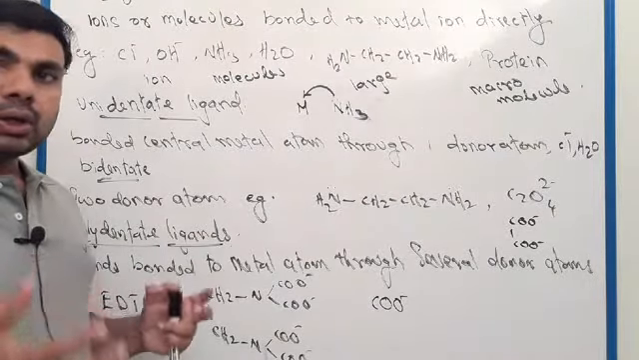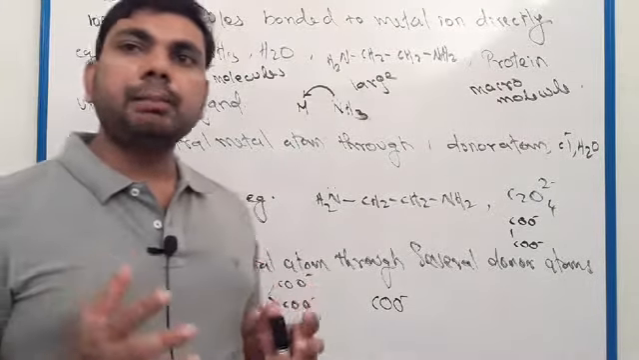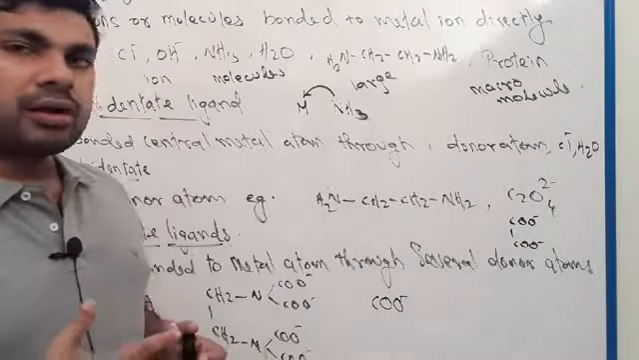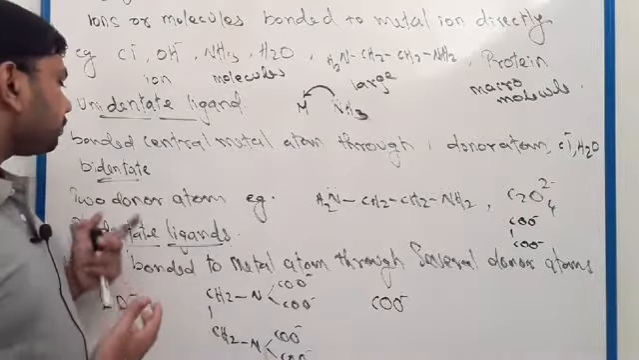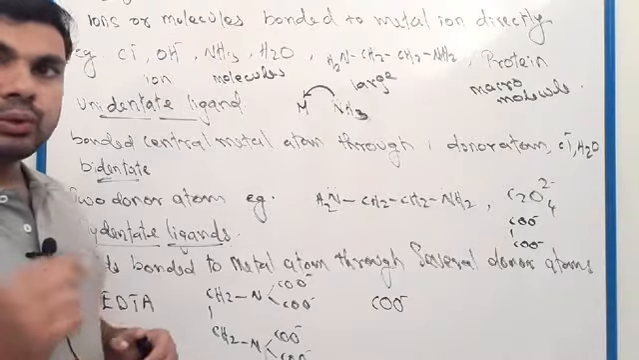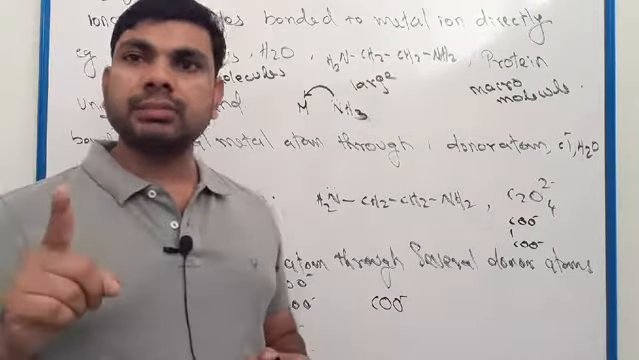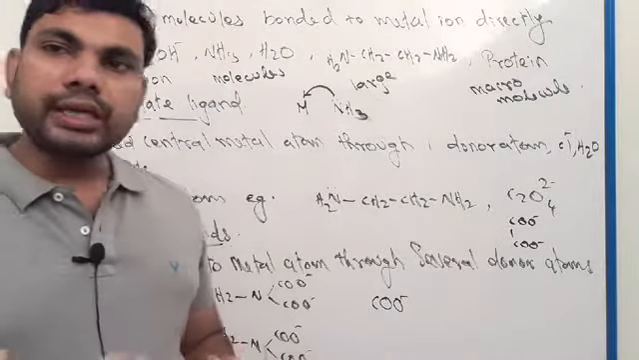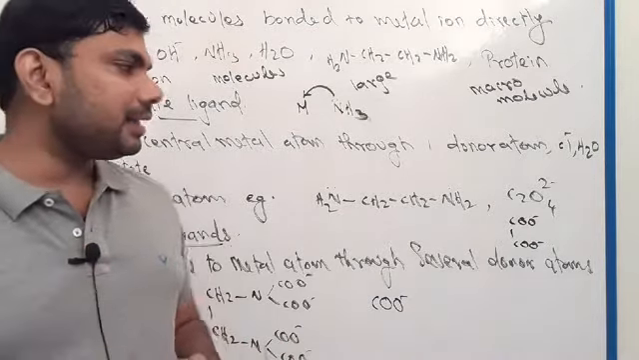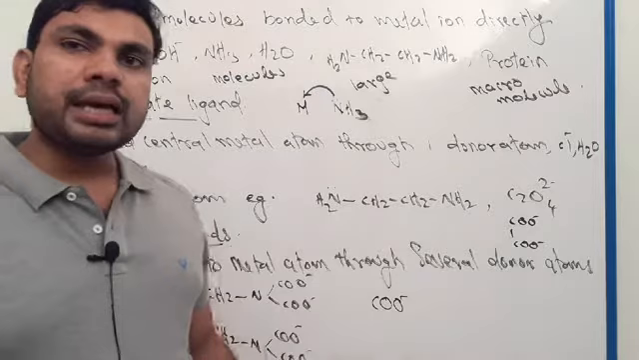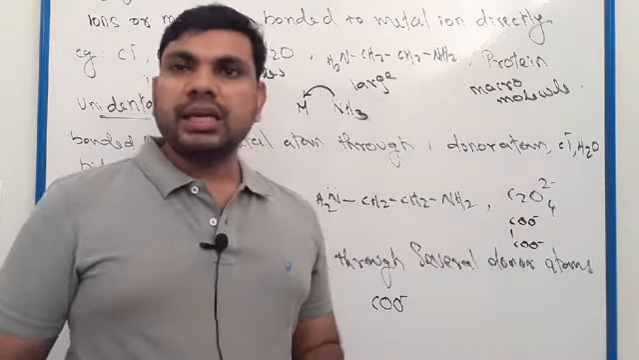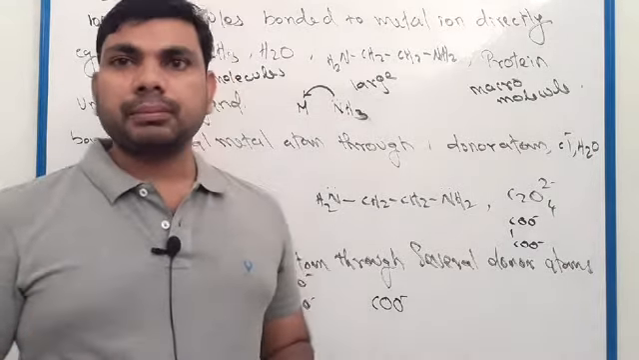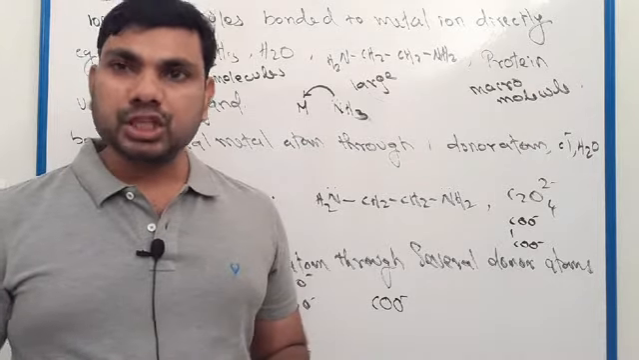So here we discussed ligands. Ligands mean ions or molecules directly bonded to the central metal ion in the coordination entity. There are different types of ligands: unidentate, bidentate and polydentate. Unidentate ligands contain one donor atom and donate an electron pair to the central metal atom. Examples: Cl minus, H2O, NH3. Bidentate ligands contain two donor atoms. Examples: ethylene diamine, oxalate. Polydentate ligands contain several donor atoms and donate electron pairs to the central metal atom.